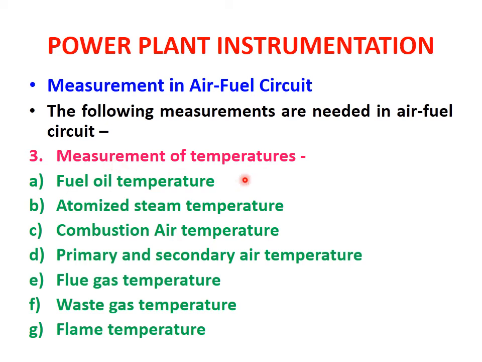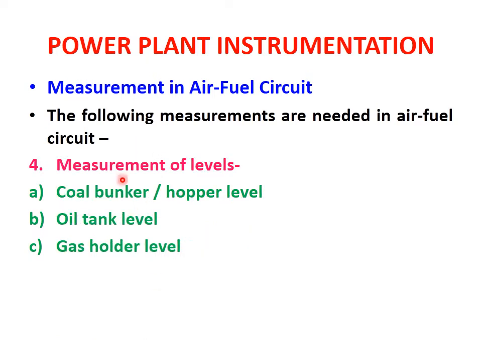Then the third one is measurement of temperatures, where temperature measurement in the air fuel circuit is necessary: fuel oil temperature, atomized steam temperature, combustion air temperature, primary and secondary air temperature, flue gas temperature, waste gas temperature, and flame temperature. In this air fuel circuit, these seven parameters will help us find the temperature of the systems.